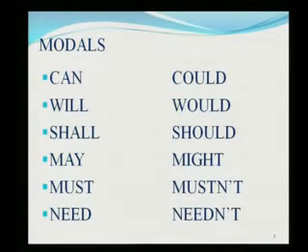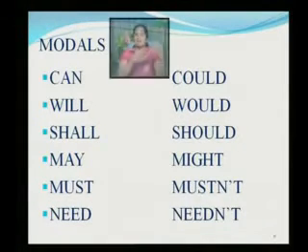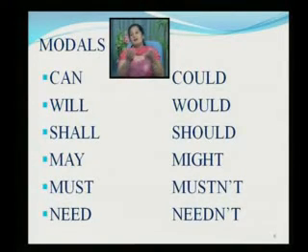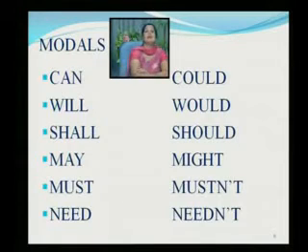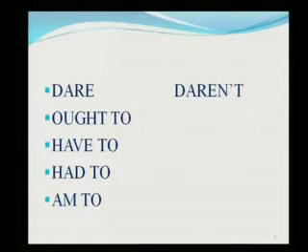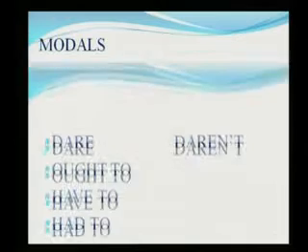Now, I told you about the expressions. There are many such expressions which these modal auxiliary verbs show, like ability. You can also have permission. You can also have expressions like obligation, promise, offer or service, politeness, right? So these words like can, will, shall, may, must, need and furthermore dare, ought to, have to, had to and am to, all are called modal auxiliaries.